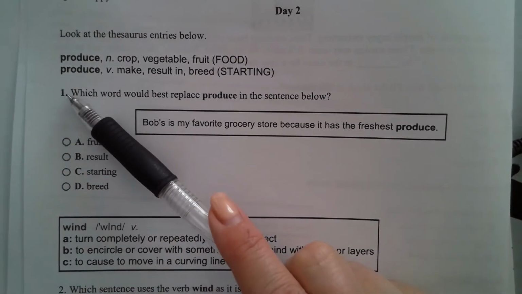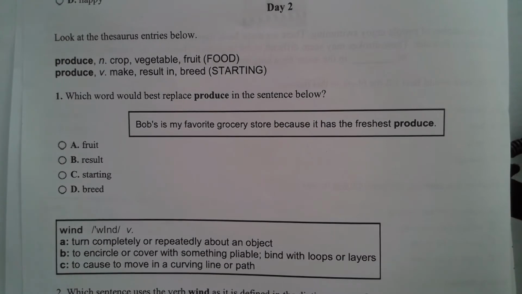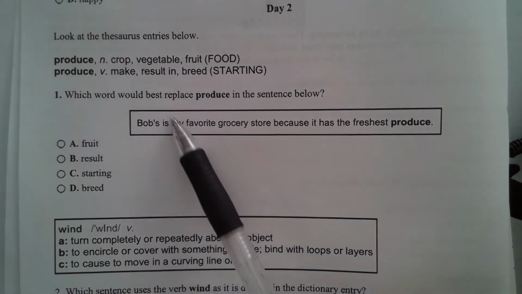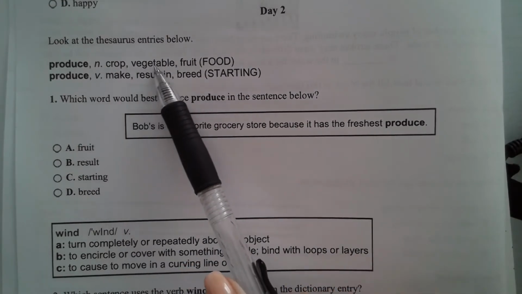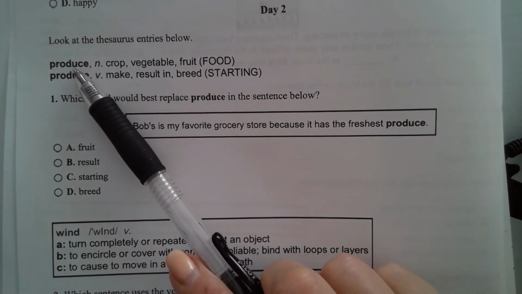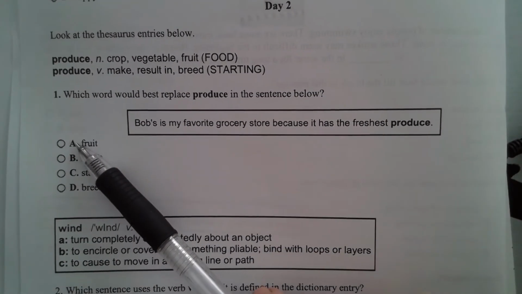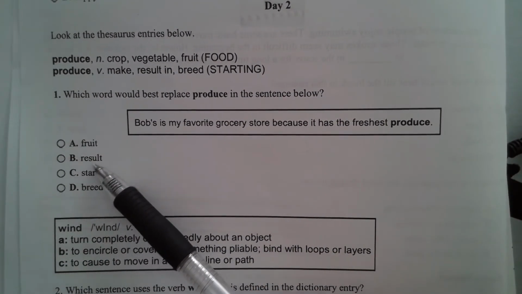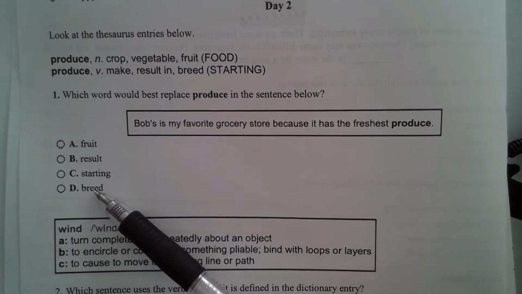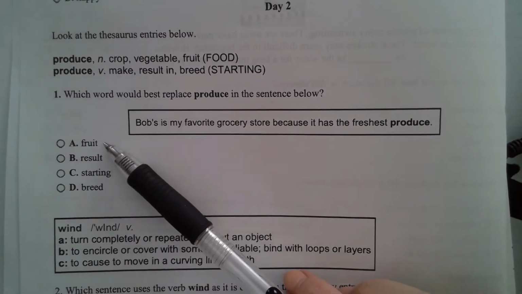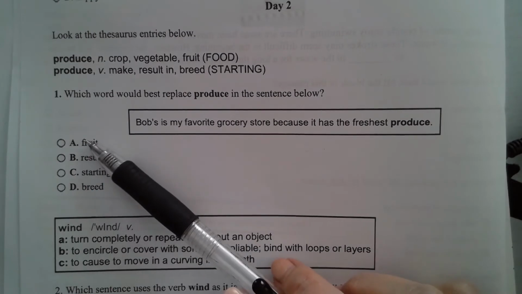All right, so number 1, which word would best replace produce in the sentence below? So we have to use our context clues to see what they're talking about. Now it says, Bob's is my favorite grocery store because it has the freshest produce. So things that you would get in a grocery store would be crops and vegetables and fruits. So we pretty much know they're talking about produce. So the answer would be A, fruit, B, result, C, starting, or D, breed. And it matches this one, so we're going with A.